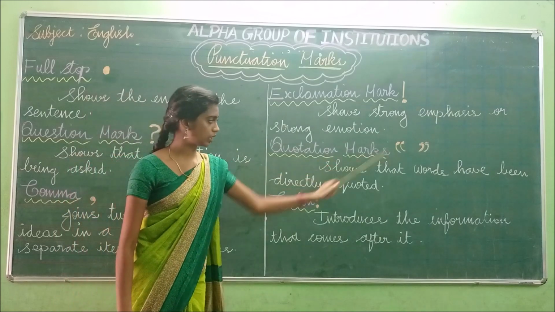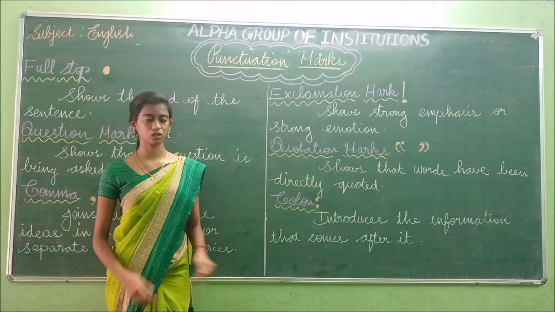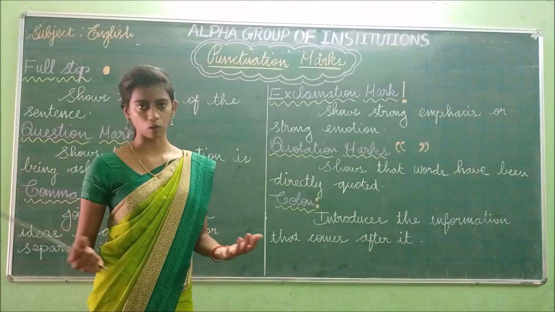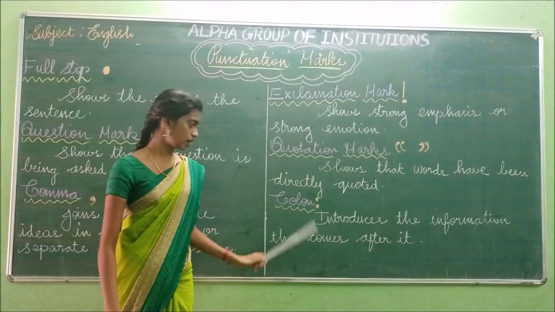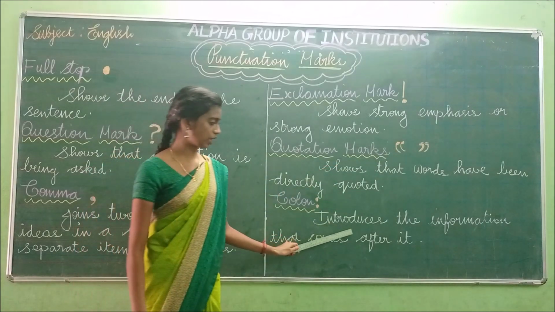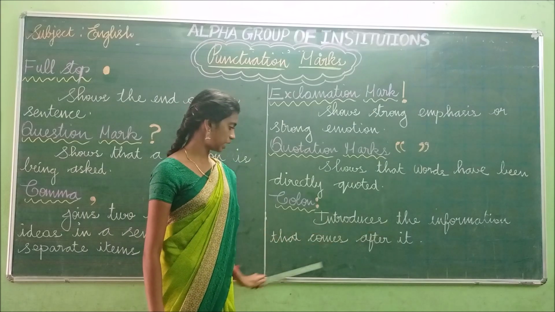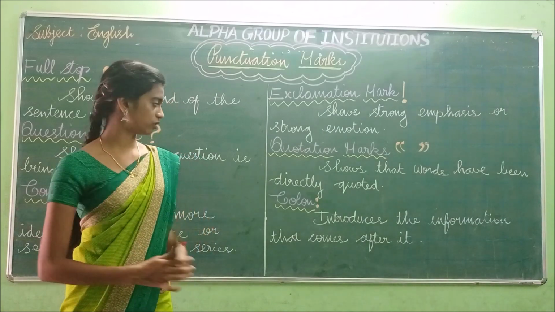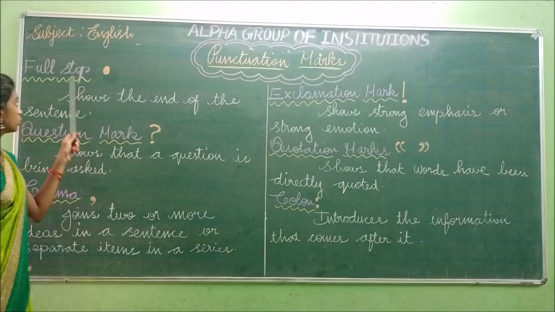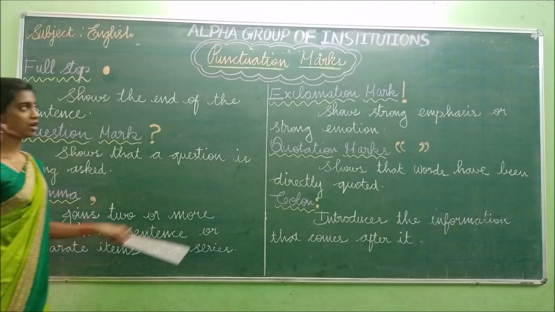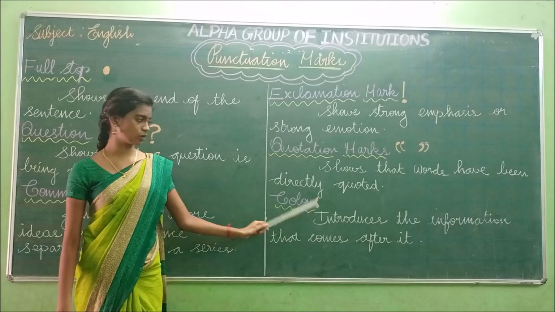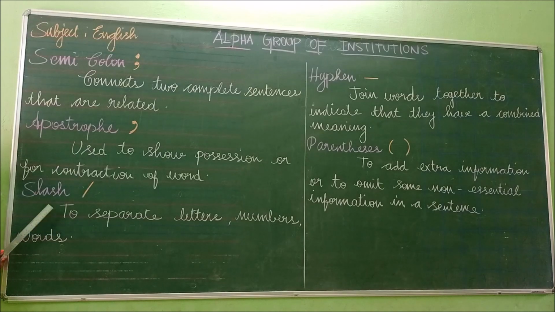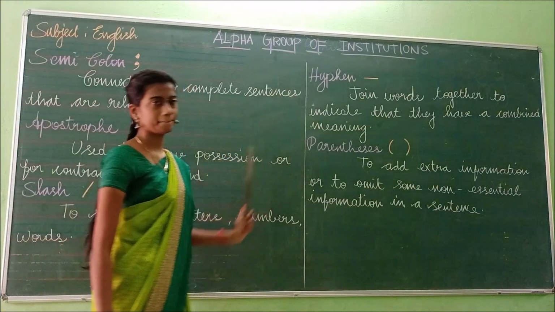And quotation marks show that words have been directly quoted. So in a sentence, if something has been importantly stated or quoted, we have to use this quotation mark. And the colon introduces the information that comes after it. So if we introduce a list or an item, we have to use this colon. Have you understood? That we use the full stop, question mark, comma, exclamation mark, quotation marks, and colon. Okay students, the next ones we are going to see are the semicolon, apostrophe, slash, hyphen, and parenthesis.